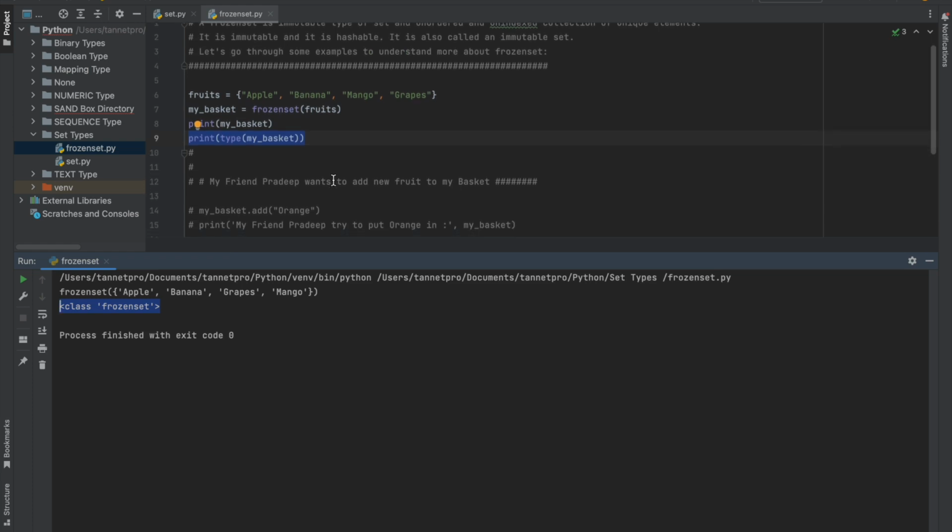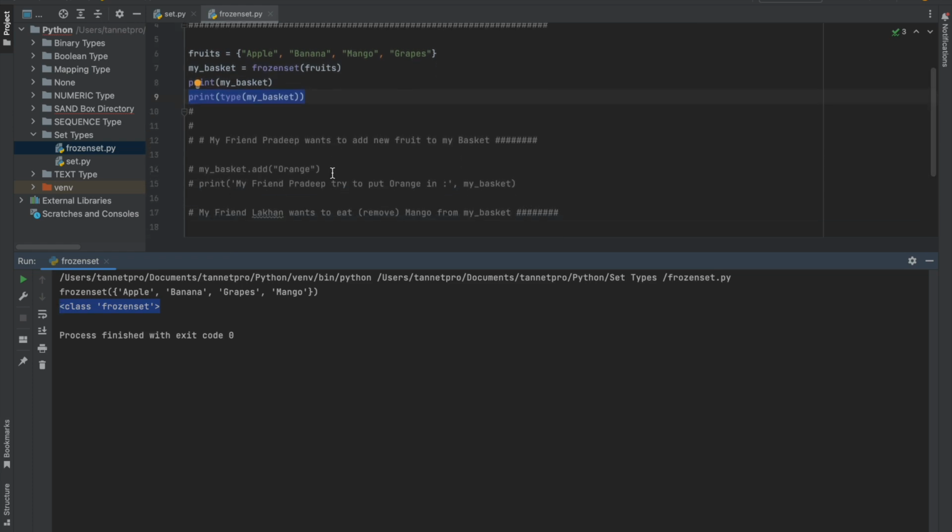Now I'm trying to add one fruit over here. Again the same thing, my basket is a variable, converted to a frozenset. I take my basket and put dot add, then a string: my friend Pradeep tries to put one orange in my basket.